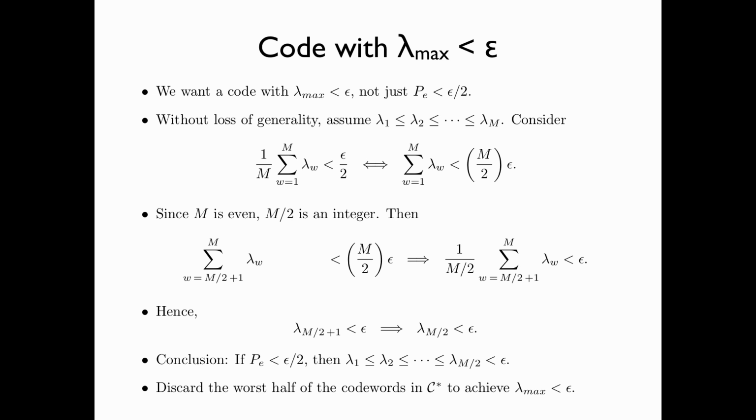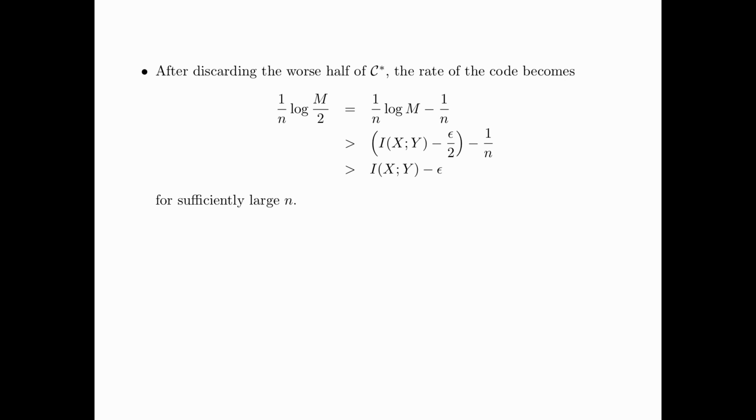Thus, by discarding the worst half of the codewords in the codebook C star, namely those codewords that correspond to lambda M over 2 plus 1 up to lambda M, we obtain a new codebook with lambda max less than epsilon. After discarding the worst half of C star, the rate of the code becomes 1 over n times log M over 2, because the size of the message set, instead of M, is now equal to M over 2.